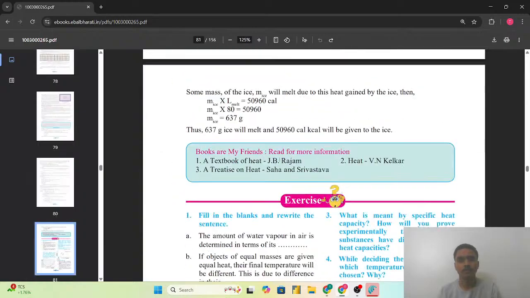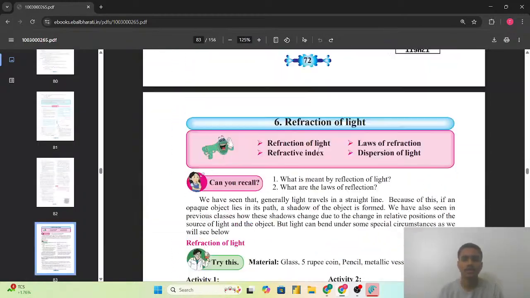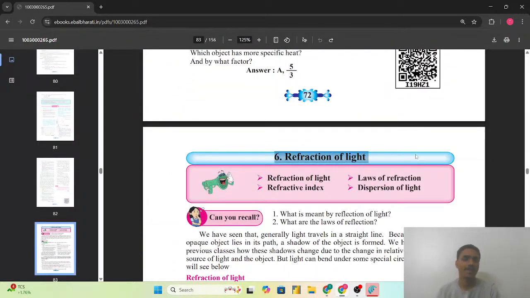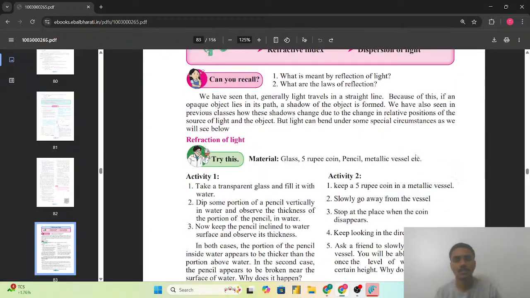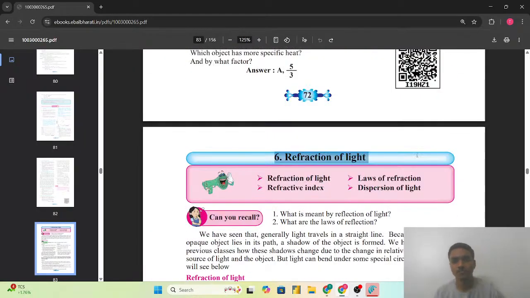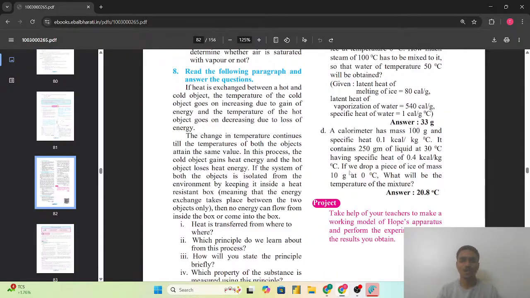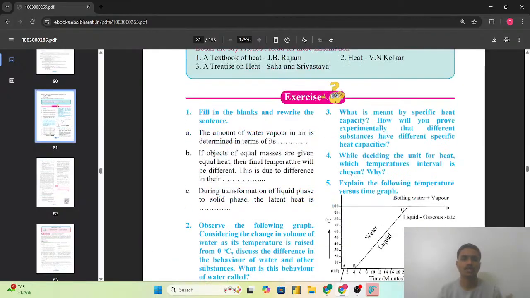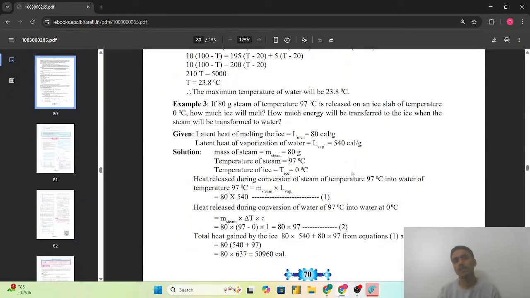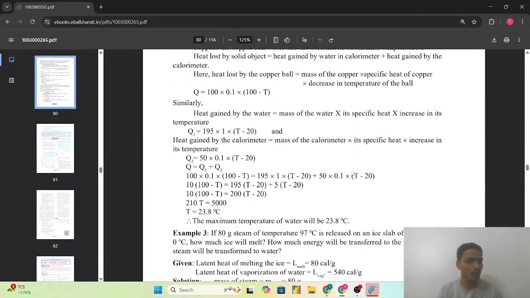Next part we will be starting with the next chapter, that is the refraction of the light, which is again one of the interesting and most important chapters we can say. And we have to also think with perspective of the light. मतलब हर एक perspective से हमें सोचना है कि हीट हो गया, लाइट हो गया, एटमॉस्फेयर हो गया, that all.